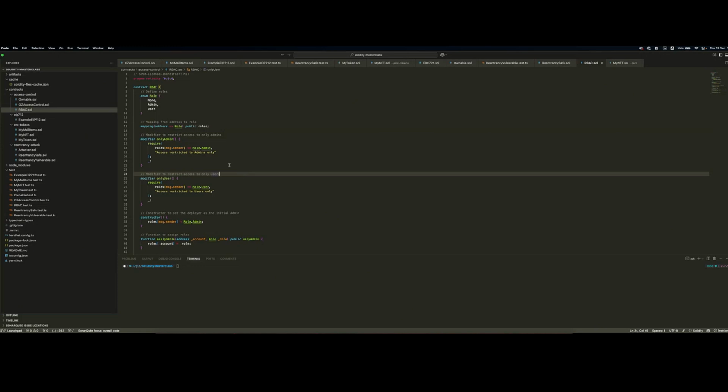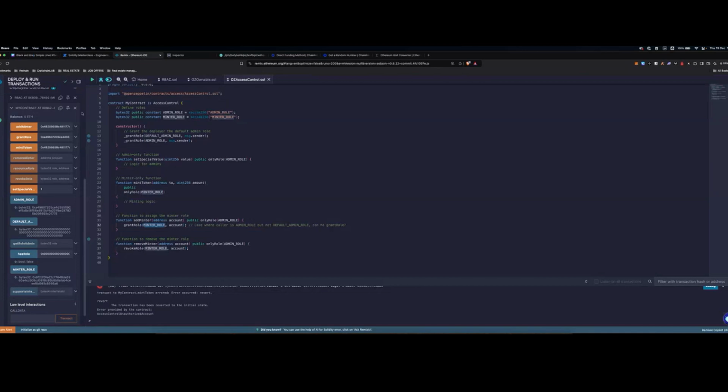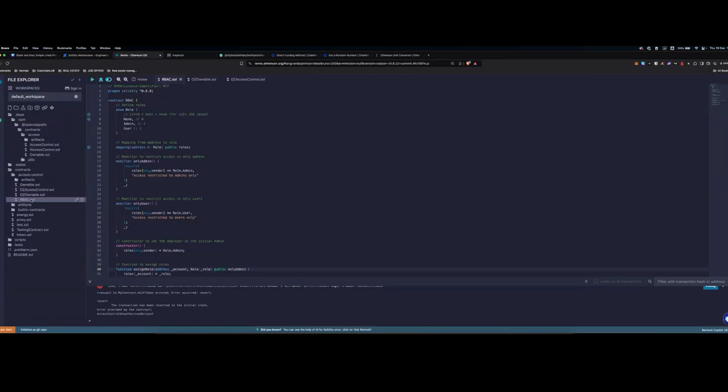In fact, let me quickly copy this contract and head over to Remix. Remove these. I was doing some deployments before. We go to the role-based access control contract, and yeah, there it is. It's the same contract we've seen in VS Code.